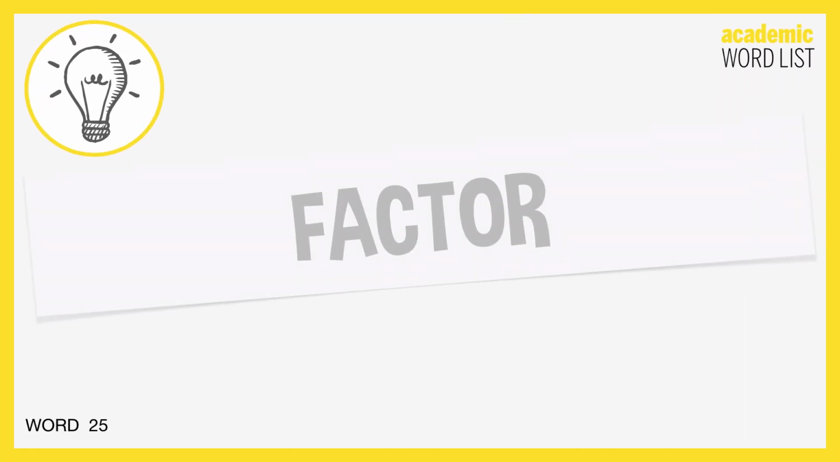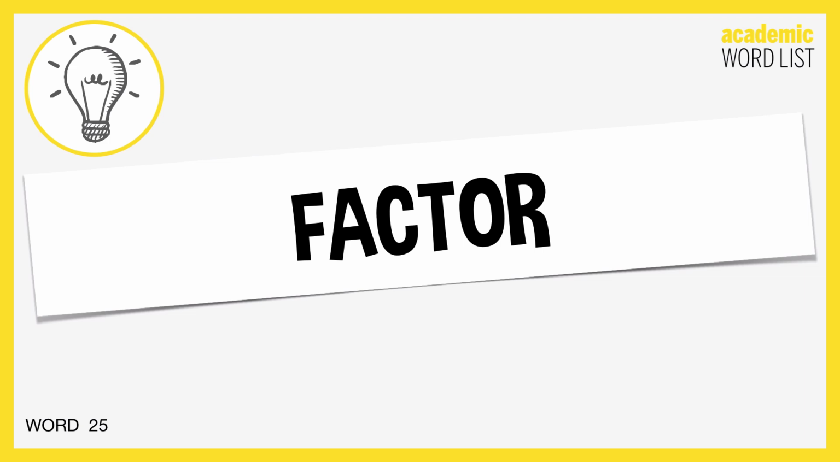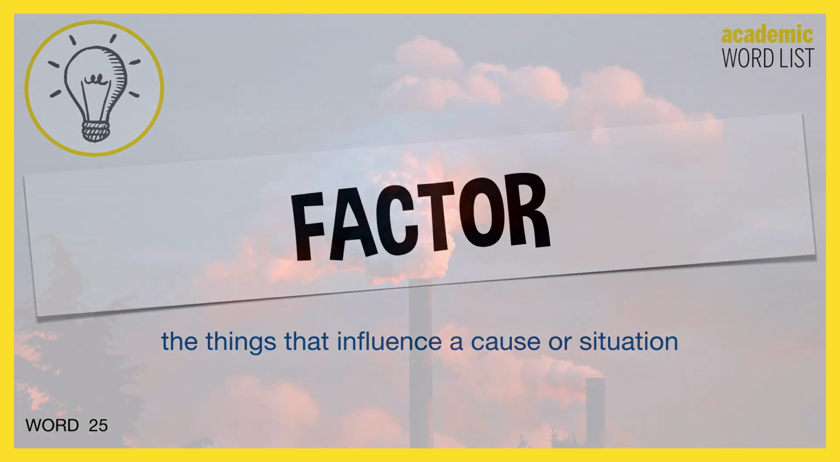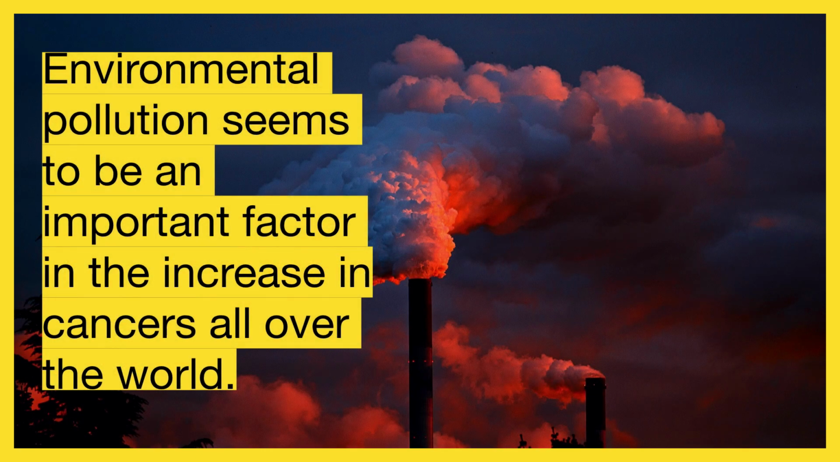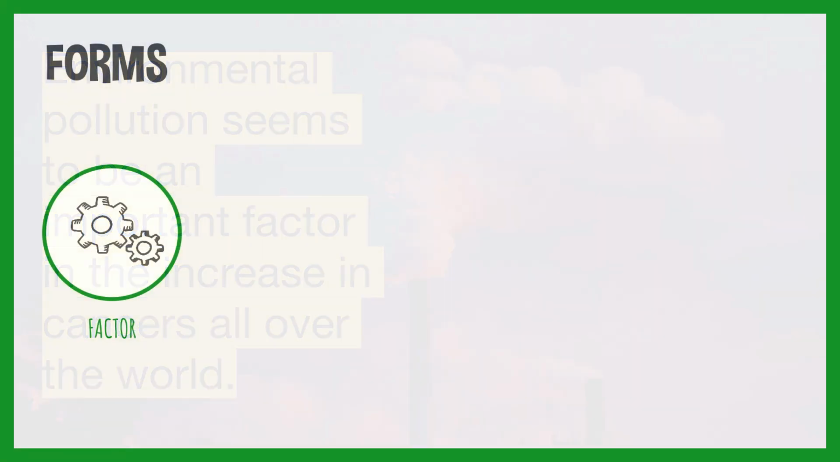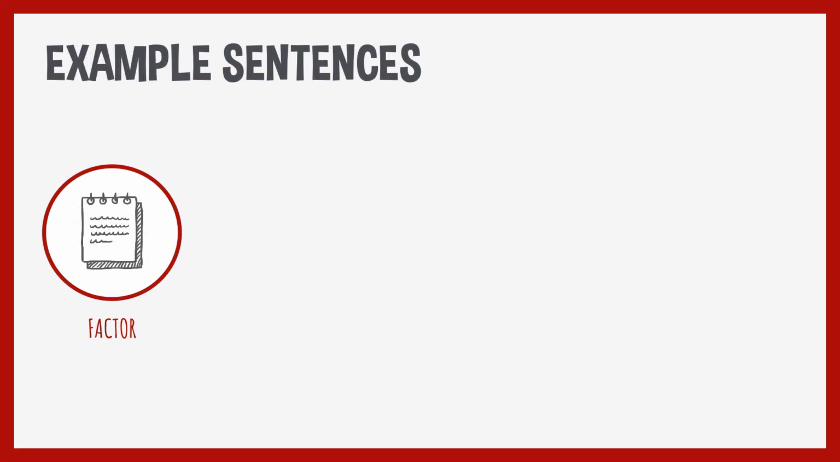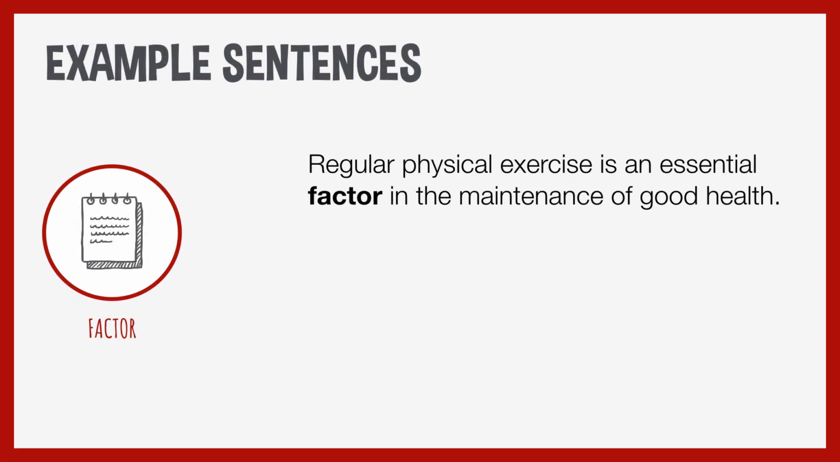And the next word is factor. Factor. These are the things that influence a cause or a situation. So let's give you an example of that. Environmental pollution seems to be an important factor in the increase in cancers all over the world. Here's some forms for factor. A factor can be a noun or a verb. And factorize is an adjective, not very commonly used though. The noun form of factor is the most important one.